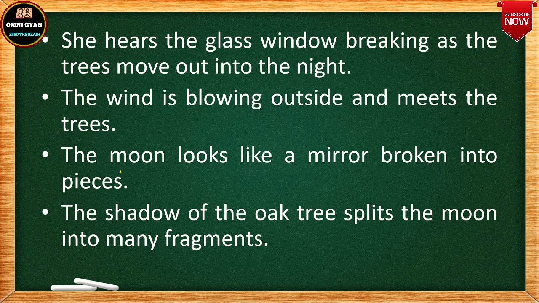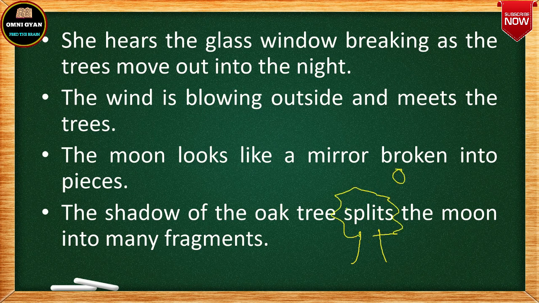Then the moon looks like a mirror broken into pieces. Why does it happen? The shadow of the oak tree splits the moon into many fragments. Now what is the meaning of this? Say this is a tree. I'm just drawing like that only. This is a tree, and the moon is shining.